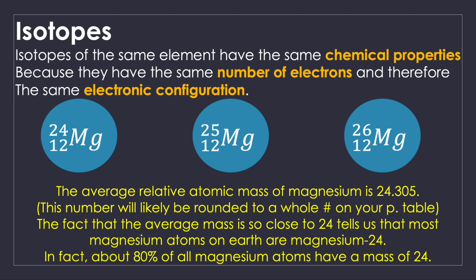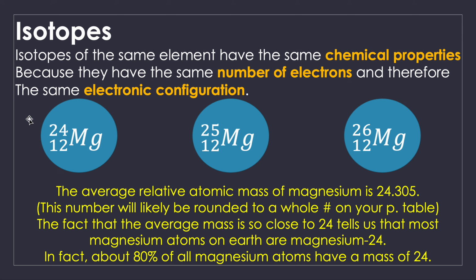These isotopes have the same chemical properties, because if they have the same number of electrons, then they're going to have the same chemical properties. They may vary a little bit, but it's not really noticeable, because the chemical properties of substances are due to the electrons, specifically the electrons in the outermost layer, which are called valence electrons. We're going to discuss that later in a different topic. Because they have the same number of electrons and the same electron configuration, we say that they share the same chemical properties. So the difference in the number of neutrons has nothing to do with the chemical properties of the elements.